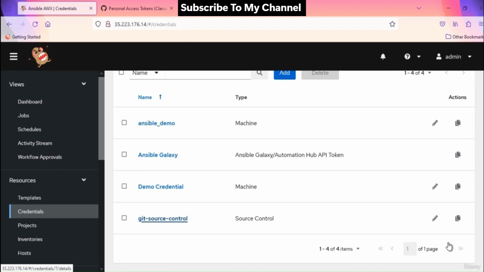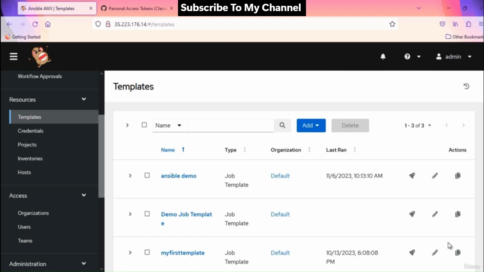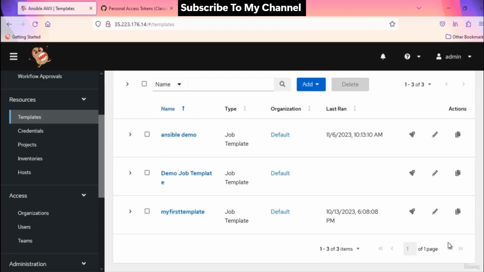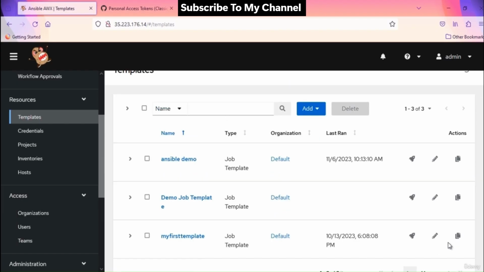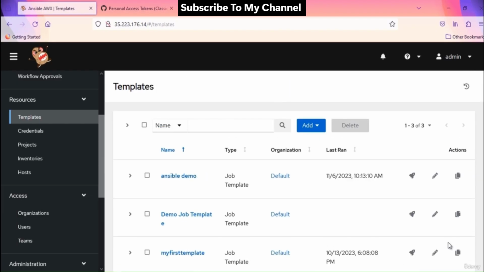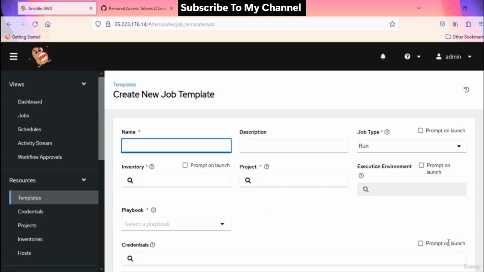Let's bind them together using a template. In the template, you need to specify these details: the inventory to use, the project to access, the playbook to execute if the project contains multiple playbooks, and the credentials required to access the host. Let's create a template to run the ping playbook first. Click add. Select add job template. Provide the details here. Name is ping demo. Description, ping all the hosts.